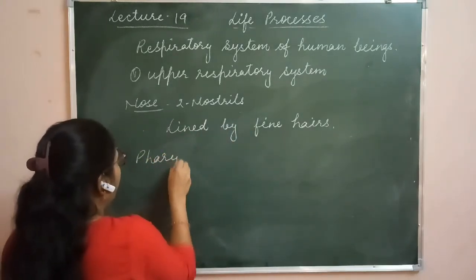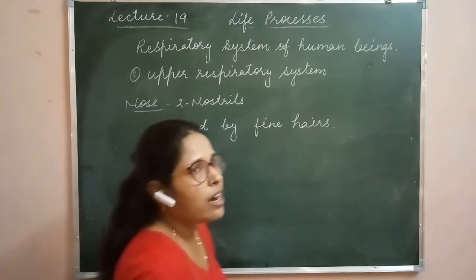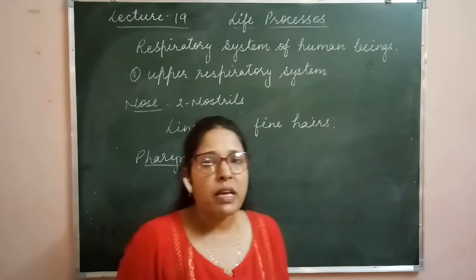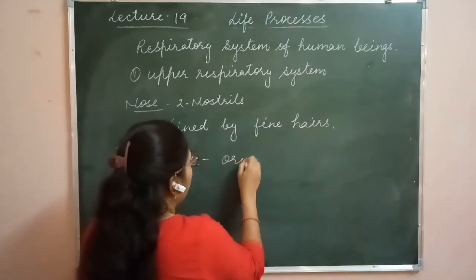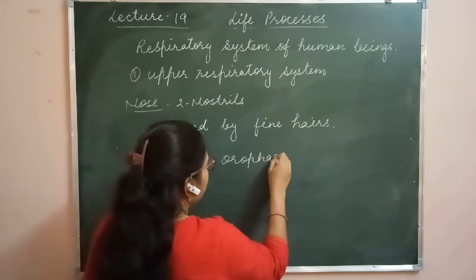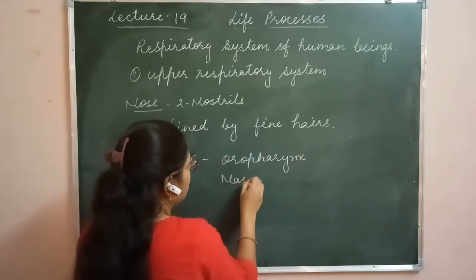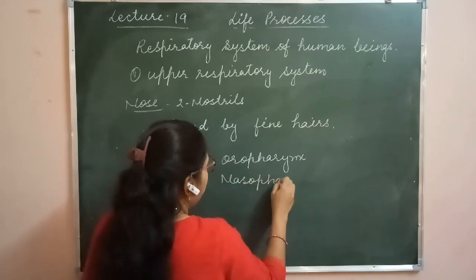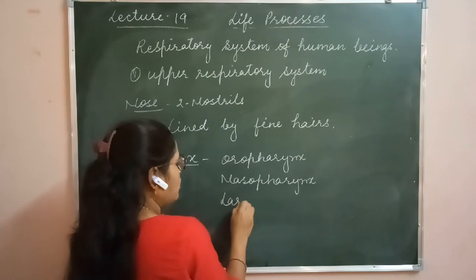We know that the pharynx is a common passage for food, air and water, and it is basically divided into three parts, that is oropharynx, nasopharynx and the third one is laryngopharynx.